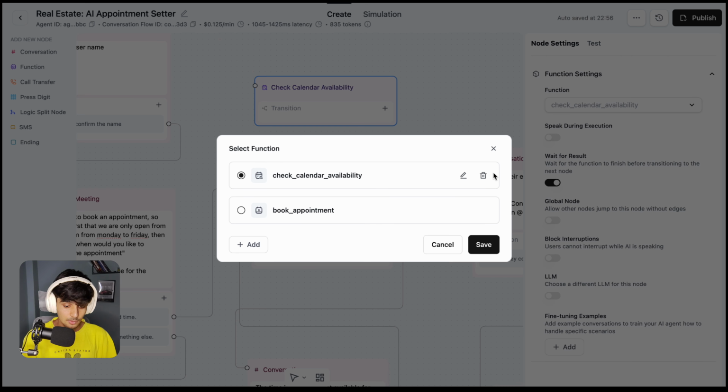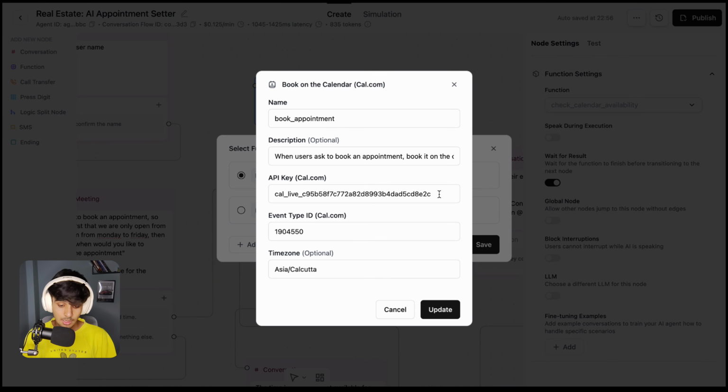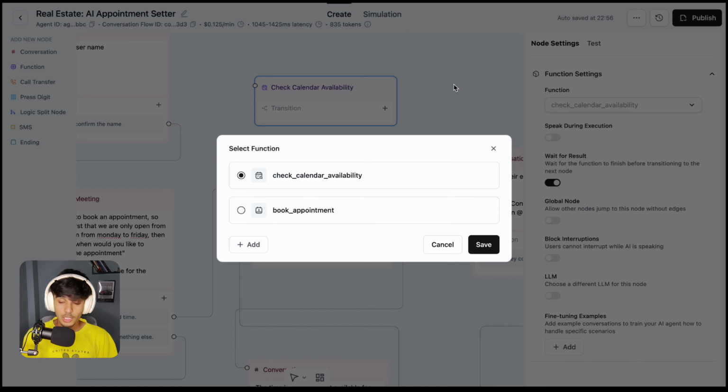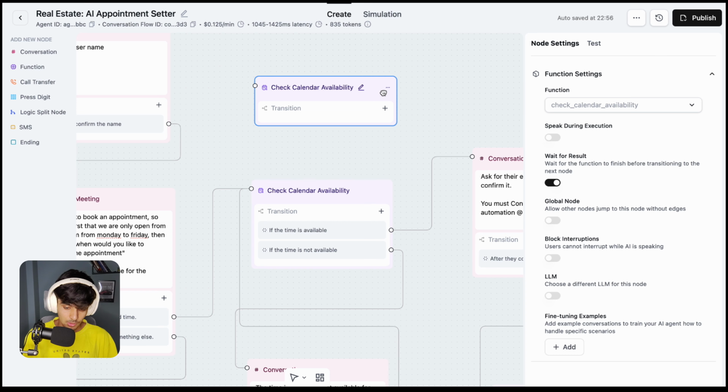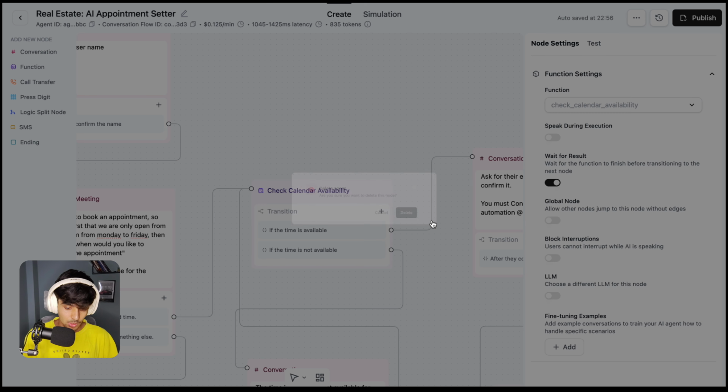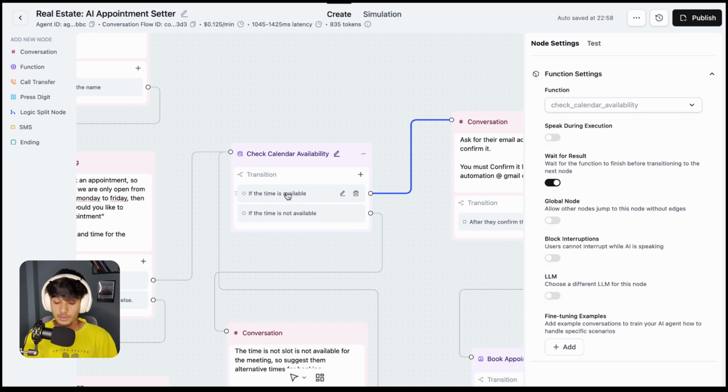Now I'm going to cancel this one, and you need to do it with the booking appointment one. Just add your API key here, the event type ID, and the time zone. That's all you need to do. Alright, once you do that, let me first delete this one.